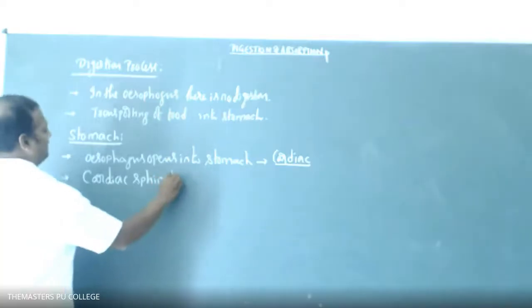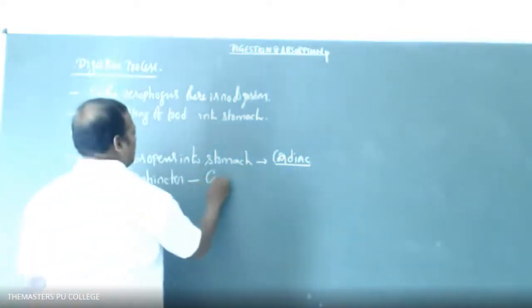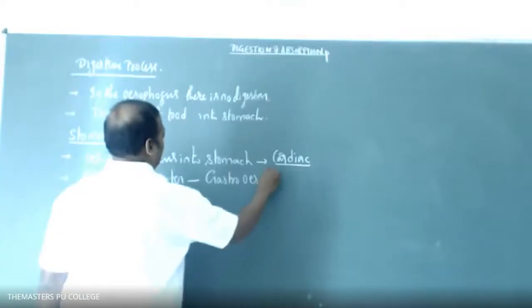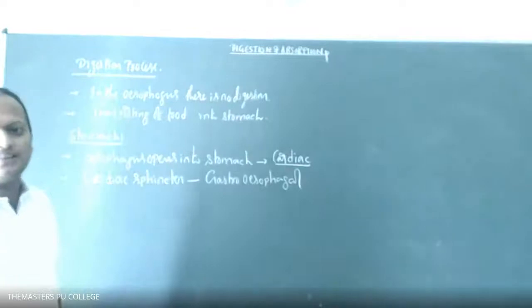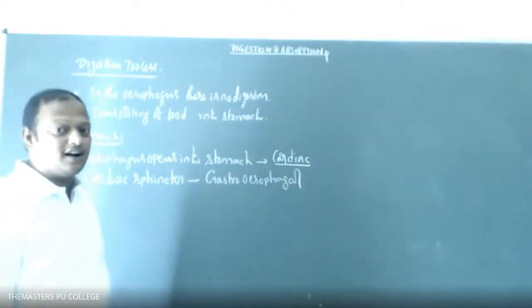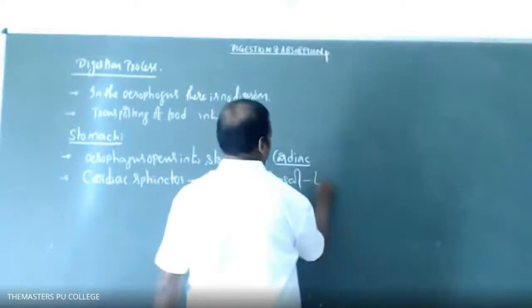It is also called the gastroesophageal sphincter. The gastroesophageal sphincter is also called the lower esophageal sphincter, LES.